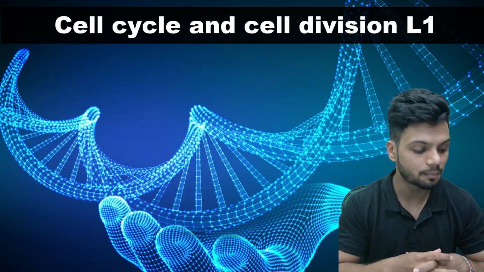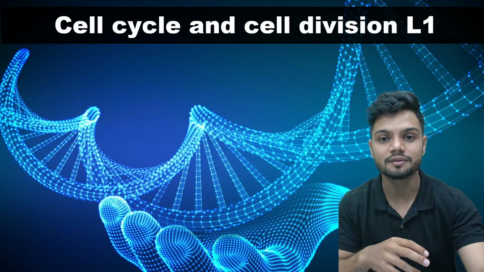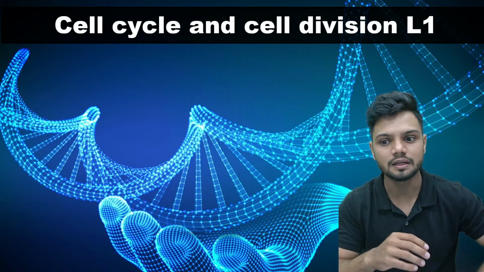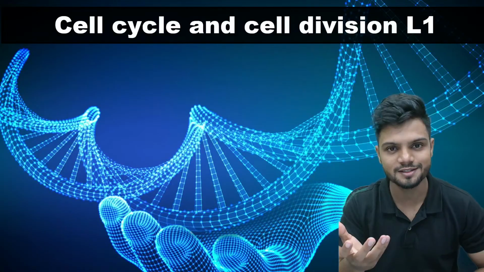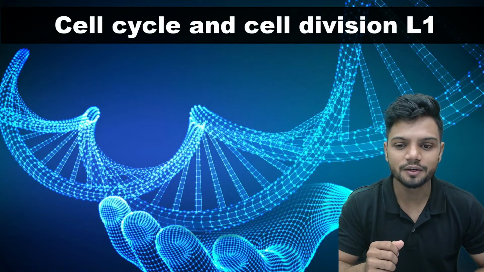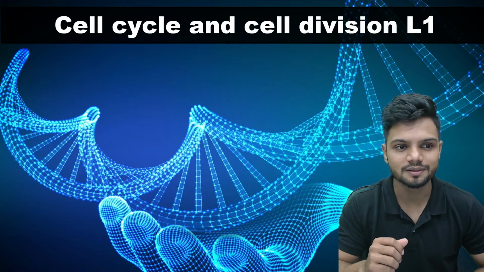So we finished the previous chapter, that is the cell, the unit of life. It has been completely over now. It was very detailed classes. We finished it in two parts, and it is over. Now we head to the next chapter, that is cell cycle and cell division.